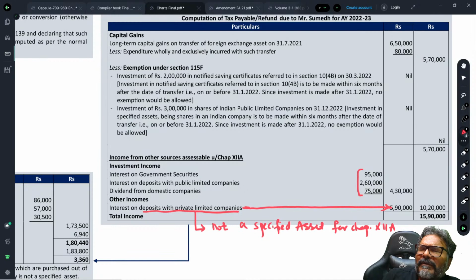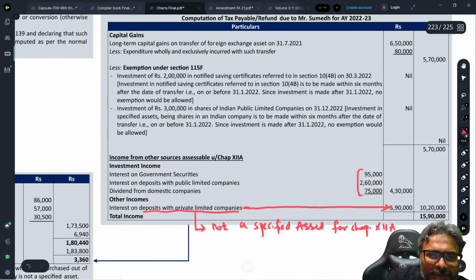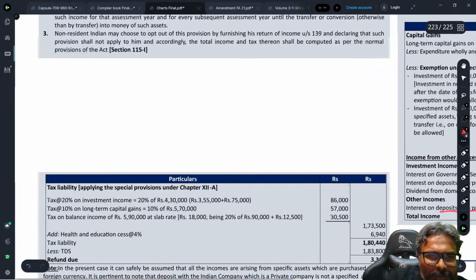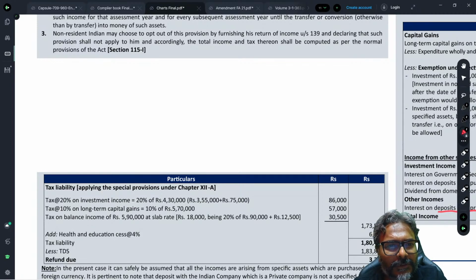And what is the rate under 115A? If the interest income of a non-resident is assessable under 115A, what is the rate of tax for such interest income? The rate of tax is 20%. No, Ritu, 20%. So in this context, 20% is what has to be considered over here.